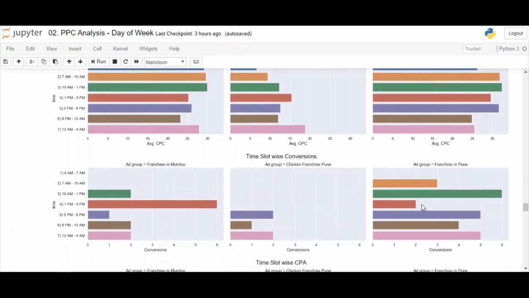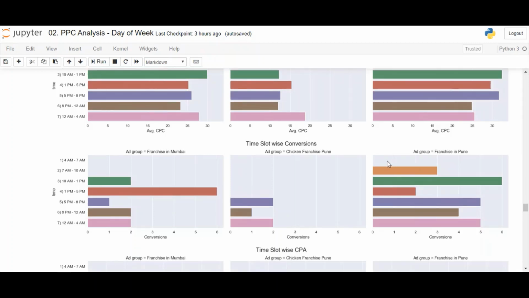1 to 5 p.m., the slot with the maximum amount spent has the least conversions. So again, we know that we are wasting our budget here. We need to decrease our bid. We can do a deep dive if AdWords is linked with Google Analytics. I can make a custom segment of this audience and do analysis of what went wrong.